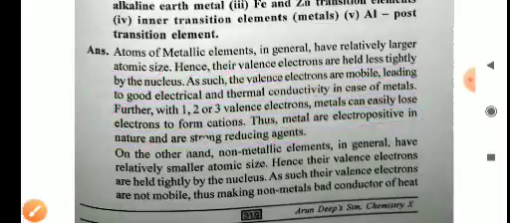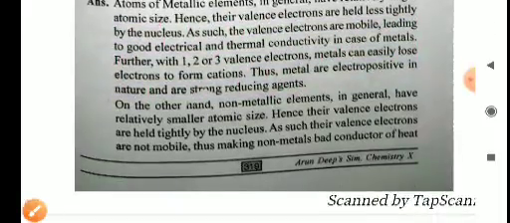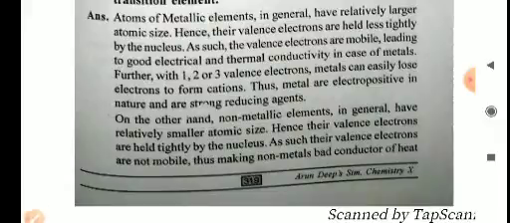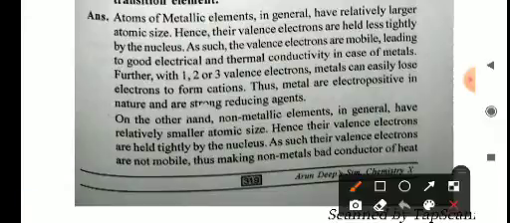So, as we know, if an element accepts an electron, then it gets reduced, and when an element releases an electron, then it gets oxidized. So the element which gets oxidized will act as a reducing agent. So metals have the property to release electrons, so they can act as reducing agents.